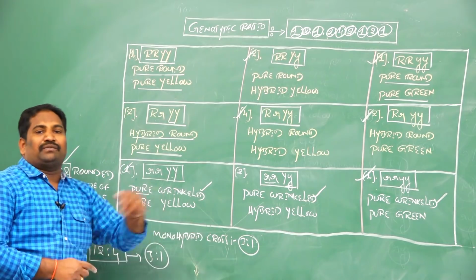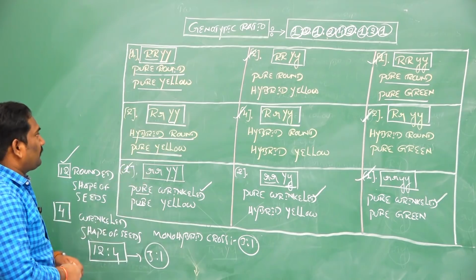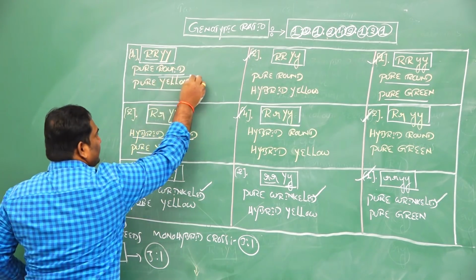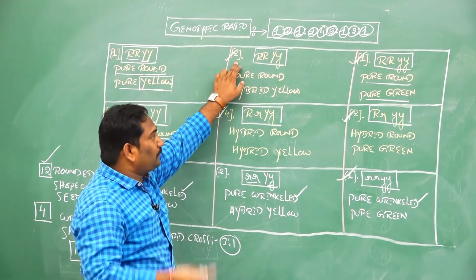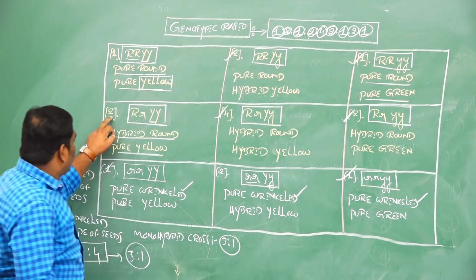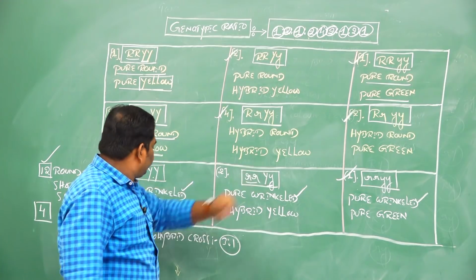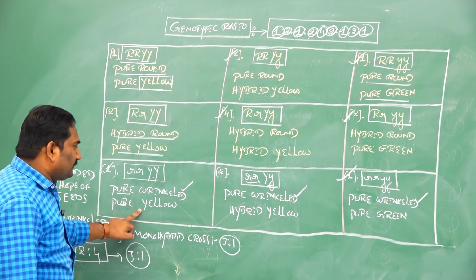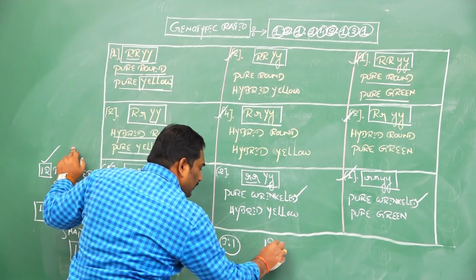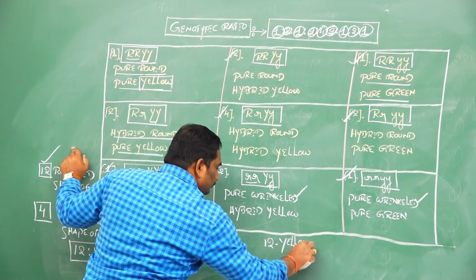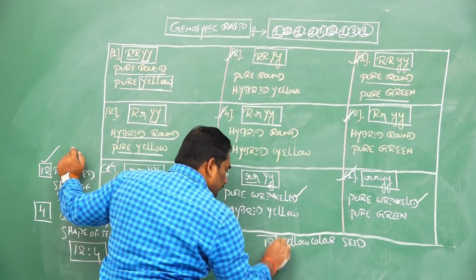If you consider the color of the seed, we discuss now whether the 3:1 ratio is produced or not. Here yellow color seeds 1, here 2, 3, here 2, 5, here 4, 9, here 1, 10, here 2, 12. So the total number of yellow color seeds is 12.